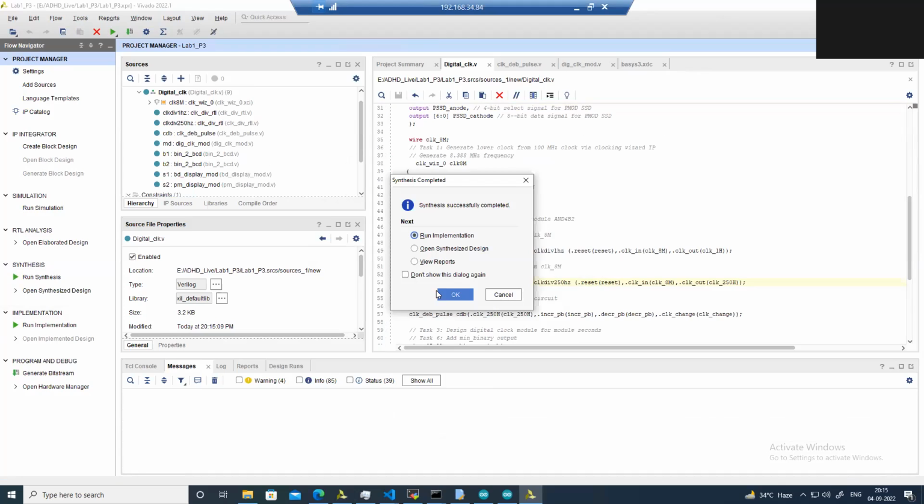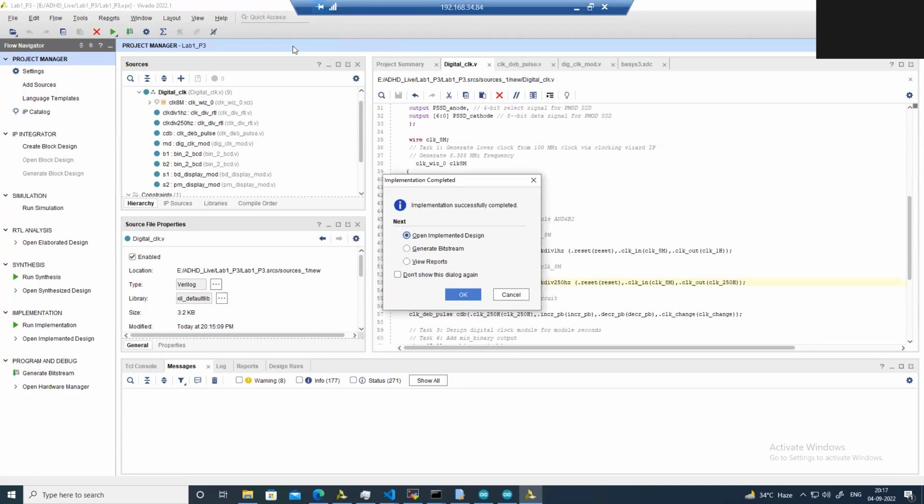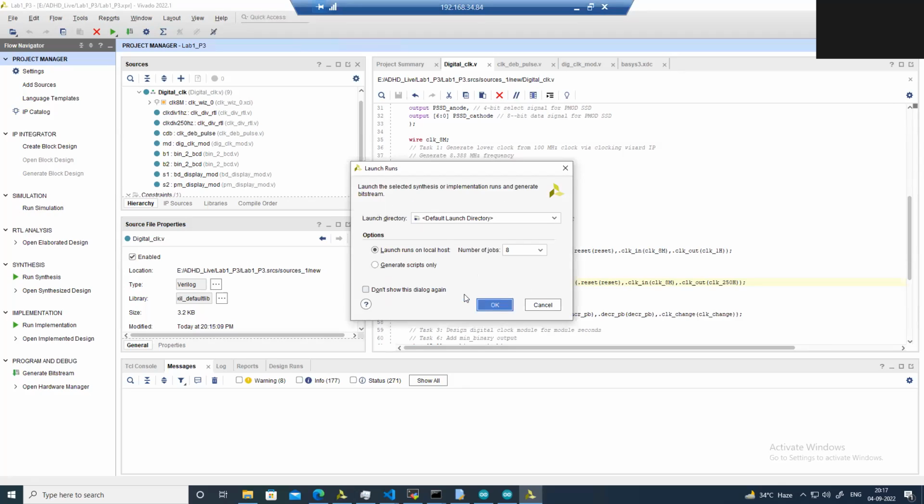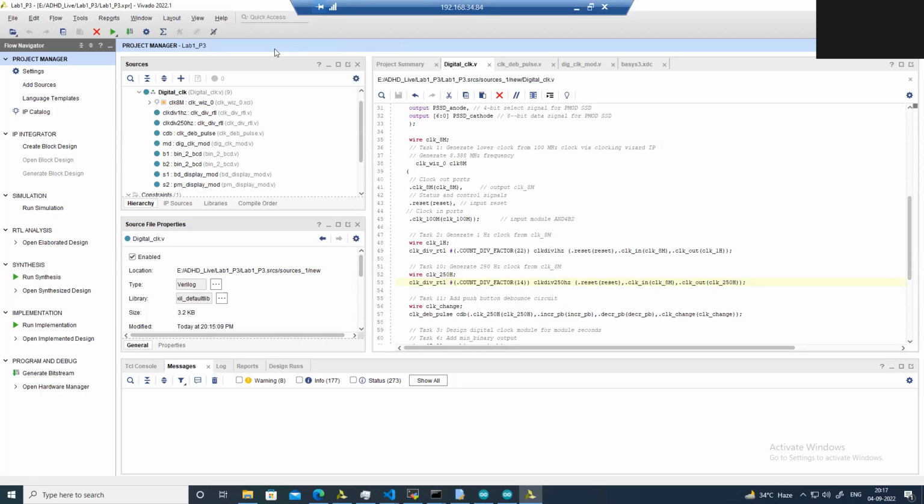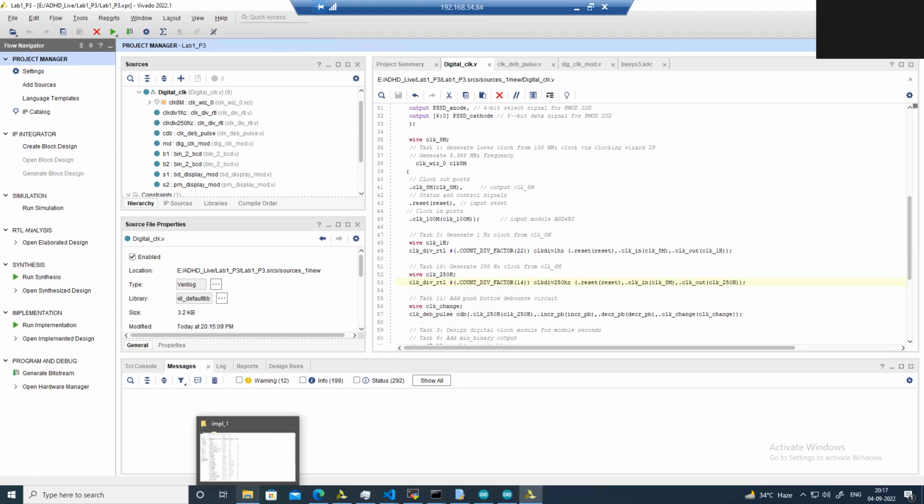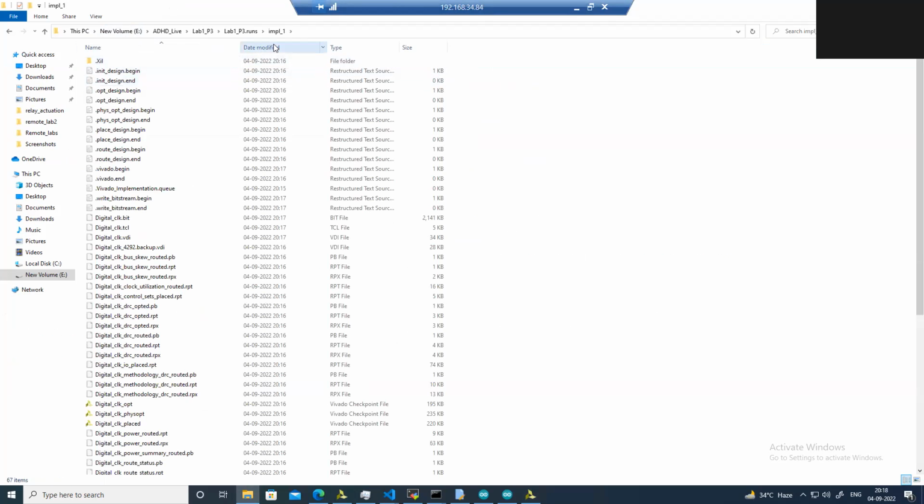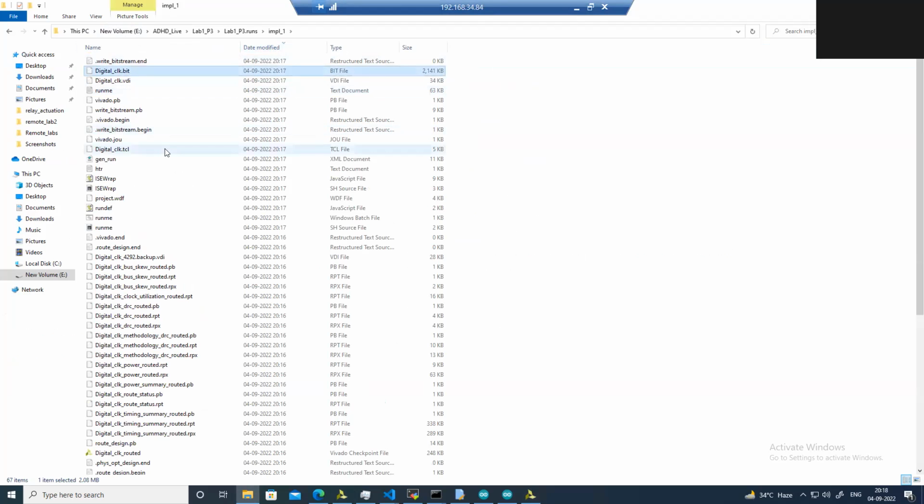Okay, so synthesis is complete. We can run the implementation now. Okay, so let's generate the bit stream. Okay, so the bit stream is completed. So we'll go to the local folder, and this is live, and we'll copy the bit stream to my local desktop from my server desktop, and then we'll dump it on the FPGA.